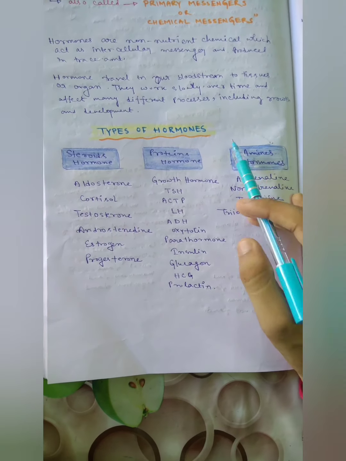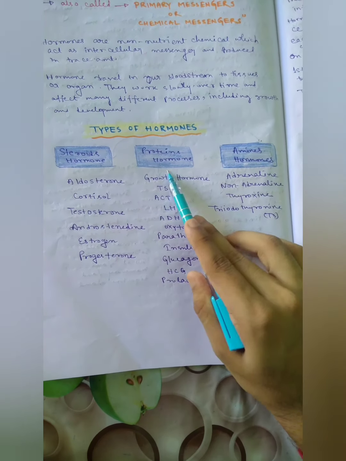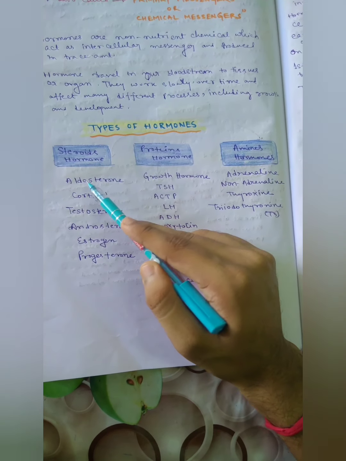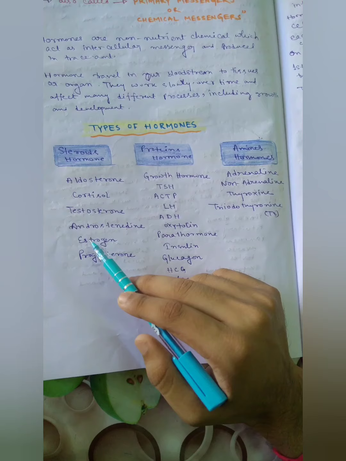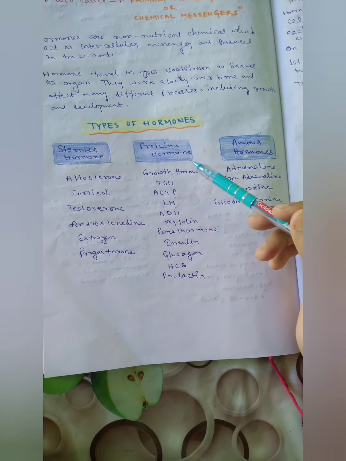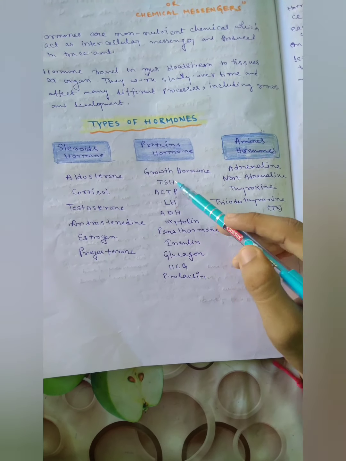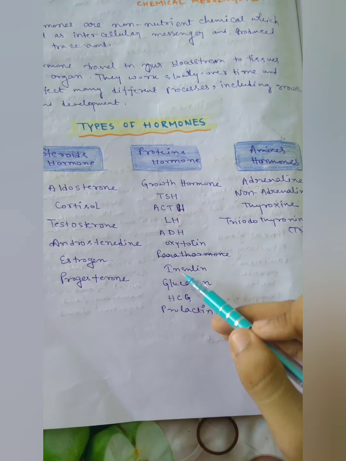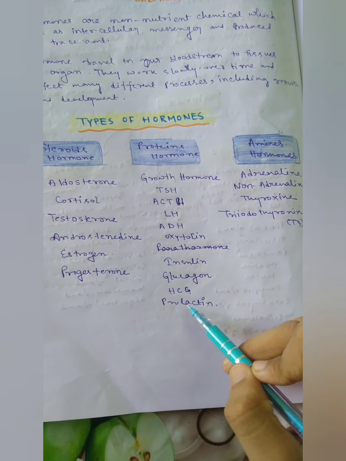So what are the types of hormones? Hormones are basically of three types: steroid hormones, protein hormones, and amine hormones. In the steroid hormones, the examples are aldosterone, cortisol, testosterone, estrogen, and progesterone. In the protein hormones, there are growth hormone, TSH (thyroid stimulating hormone), ACTH (adrenocorticotropic hormone), luteinizing hormone, antidiuretic hormone, oxytocin, insulin, glucagon, human chorionic gonadotropin, and prolactin.